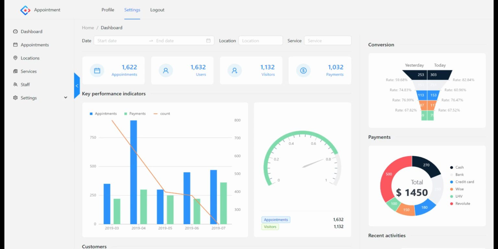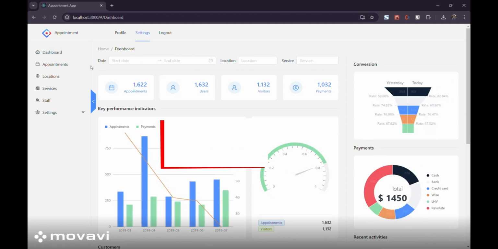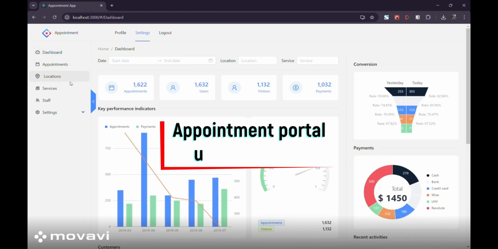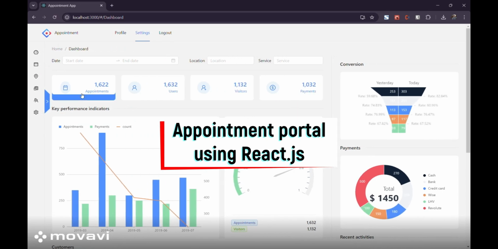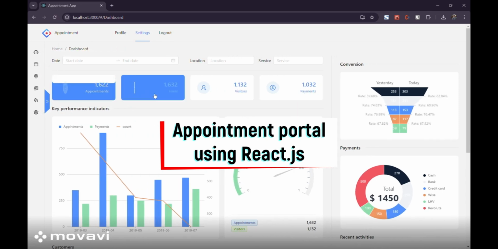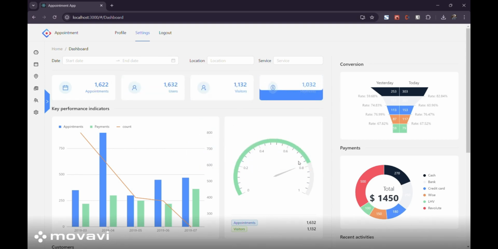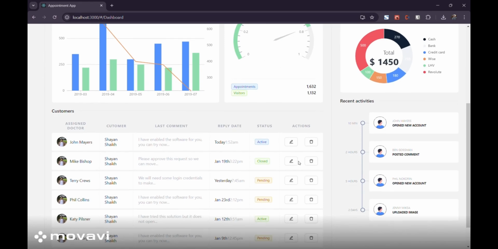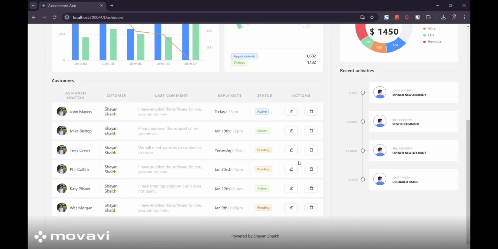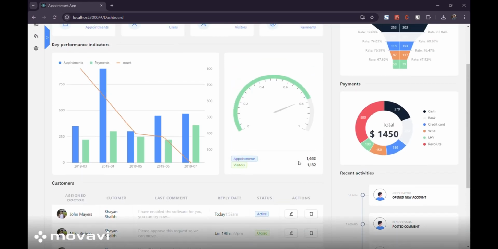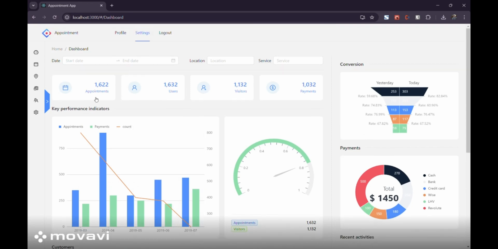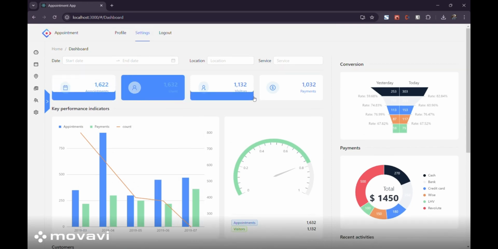Hi, so today I'm going to show you an appointment system. It has been built with React and Node. So it has two parts. The first part is the appointment system controller, where we can view and manage all the data. And the second part is the iframe appointment, where we can integrate an iframe into any website to allow users to book an appointment. So let's get started.